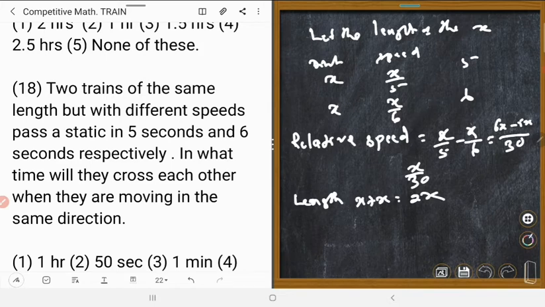Could you understand? This is the distance. Length means distance.